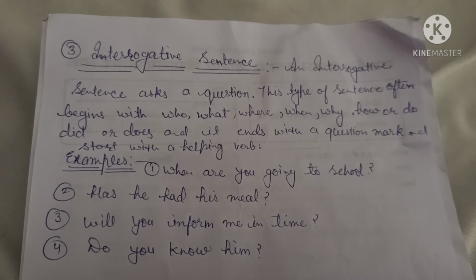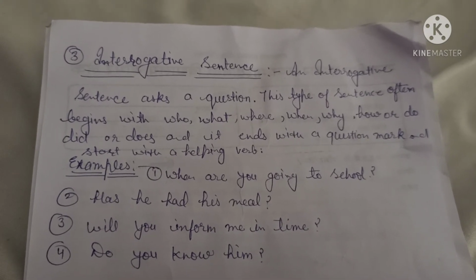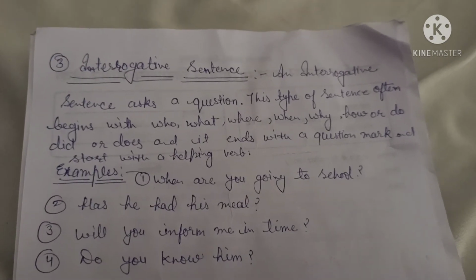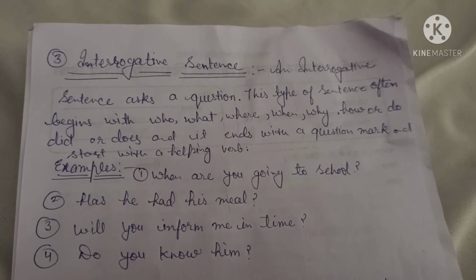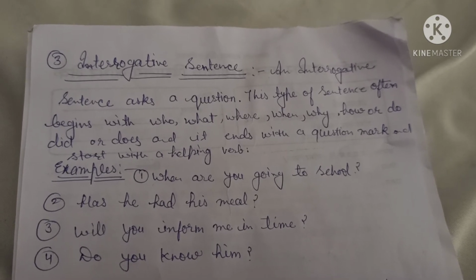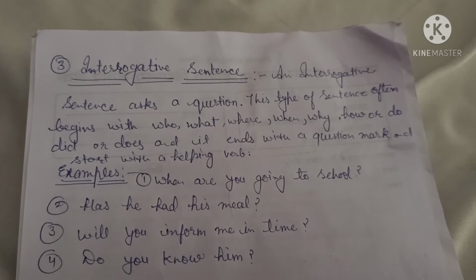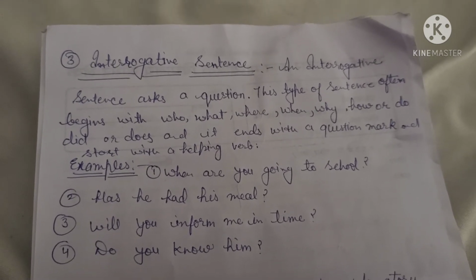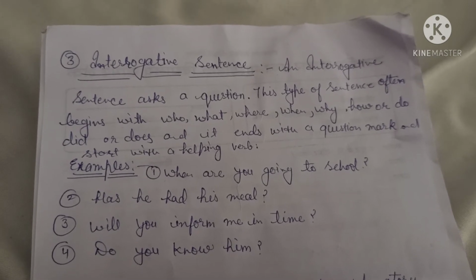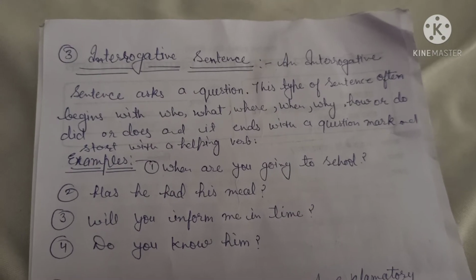This type of sentence often begins with who, what, where, when, why, how, or with a helping verb such as do, did, does, and it ends with a question mark. It's necessary to put a question mark at the end of an interrogative sentence. So students, if a sentence ends with a question mark, we understand that it's an example of an interrogative sentence.